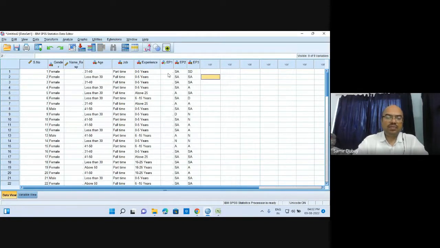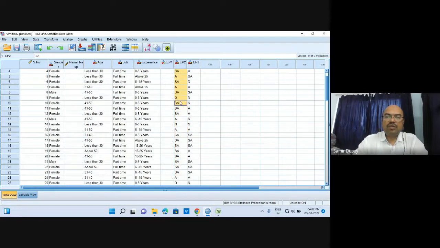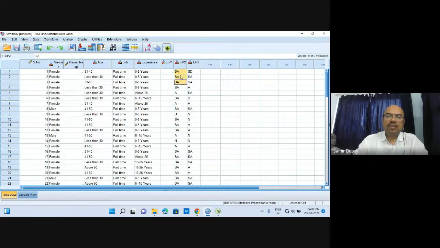Now what we can do is change it. Suppose this has already happened. Now we need to change the data. How to change the data? We have this in EP2. We already have this string data, and we want to change it to numeric data. So we shall also cover this. At present, let us do a little bit of operations on this.